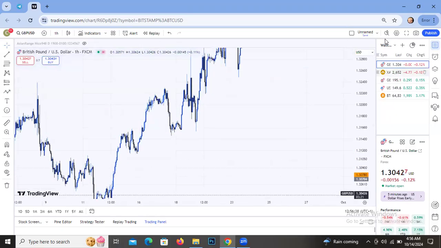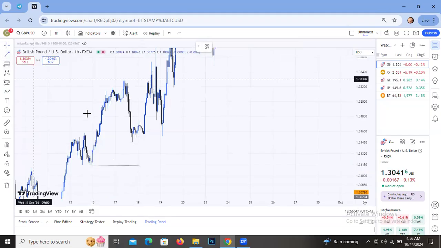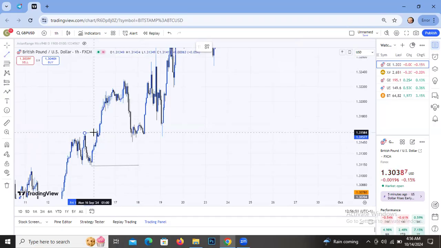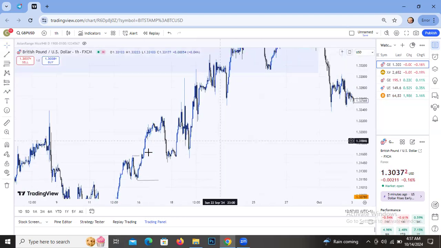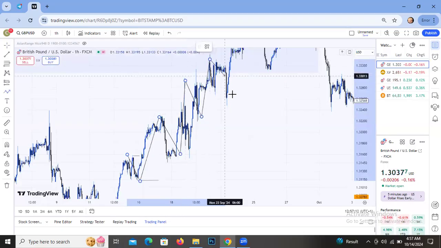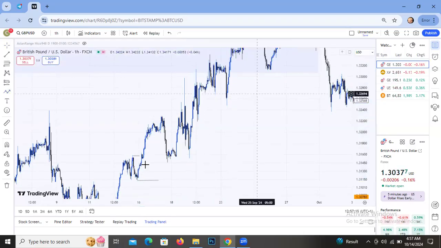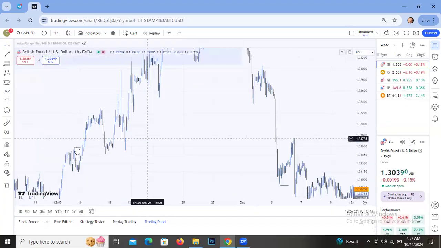So now you have this structure. This low is the one being protected, and the high is being taken out. This is the high. So when the market keeps breaking the structures of the high highs, it shows this is an uptrend, and here you can see the market keeps going up, breaking the high highs. Okay, I've shown you the uptrend, and I've shown you what I mean by the downtrend.